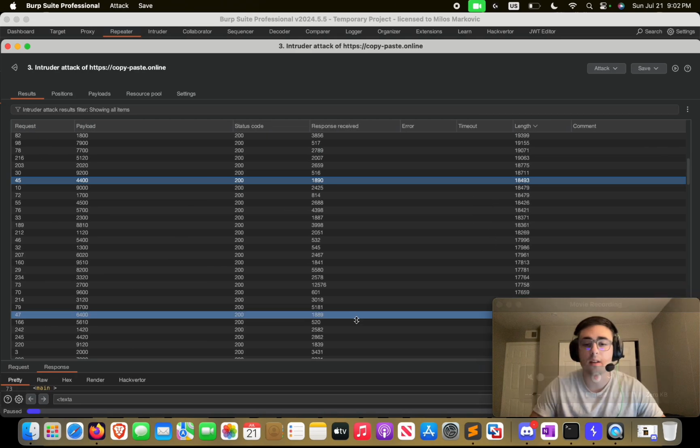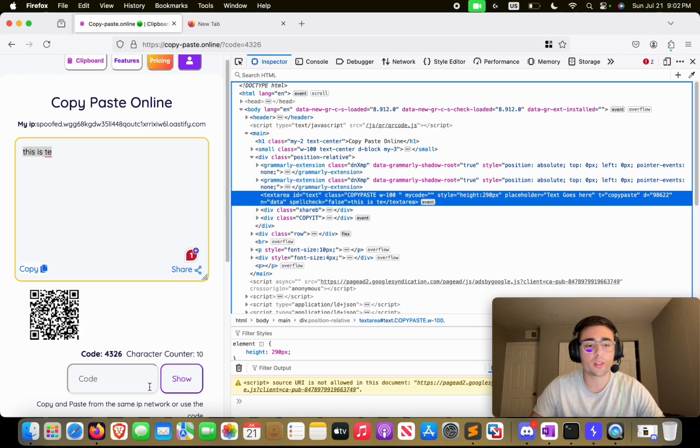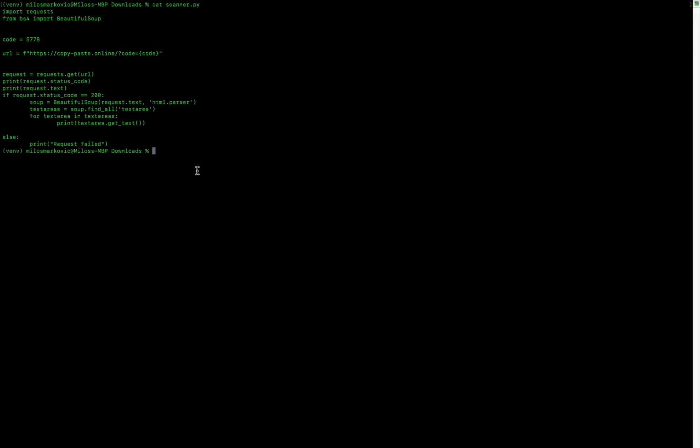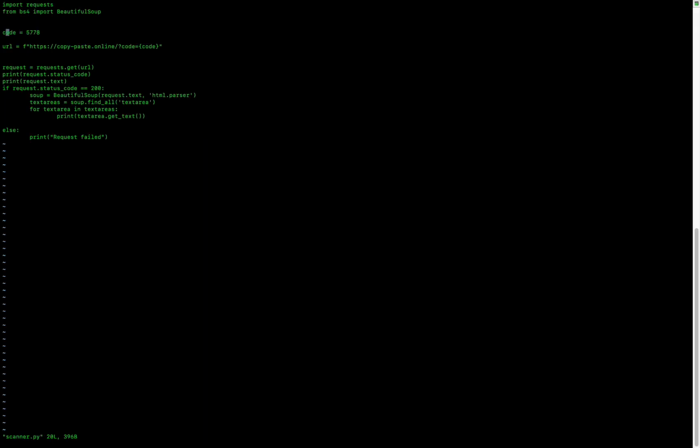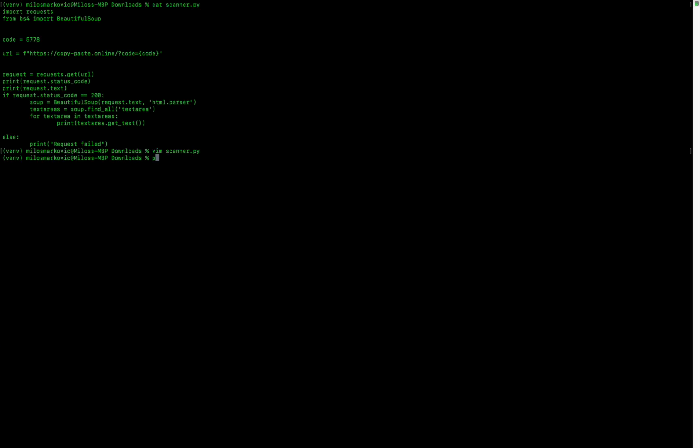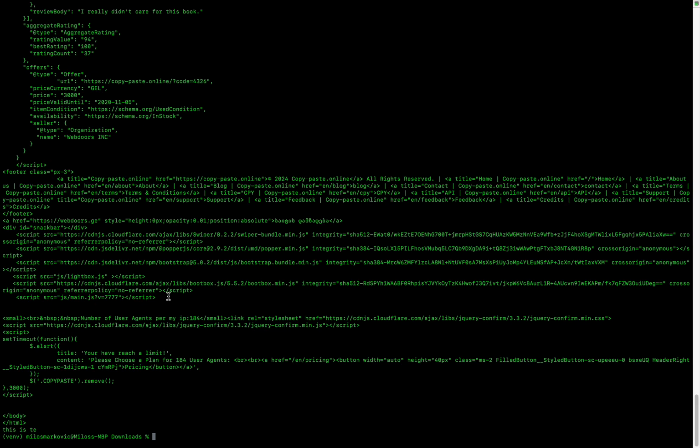So let's go ahead and use this code that we have here, which is 4326. We can go ahead and edit the script. And 4326. Let's go ahead and switch this one. So let's go ahead and run it. The interesting part about this one is you can see here, because I was using it so much while testing initially, I reached the limit. But even though I reached the limit, I'm still able to see the results.